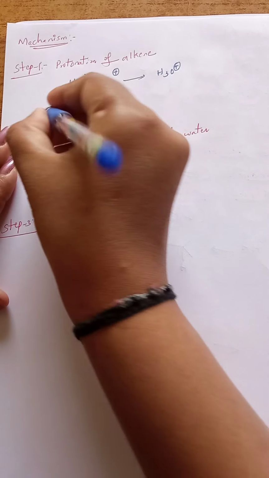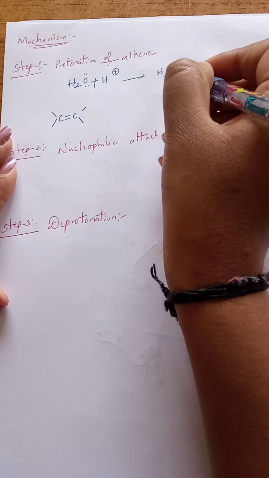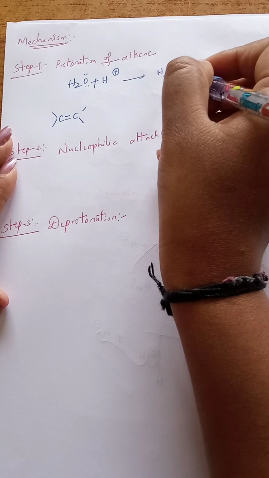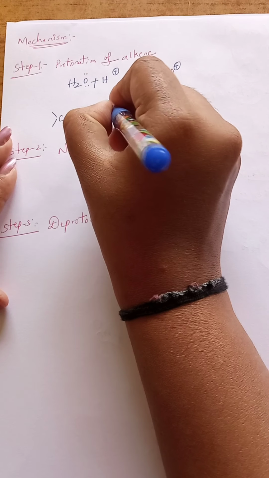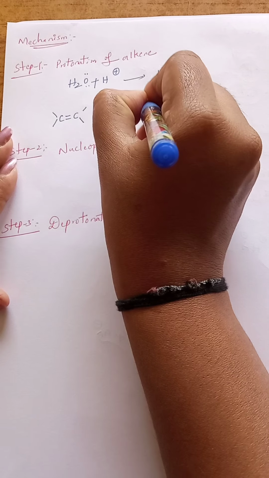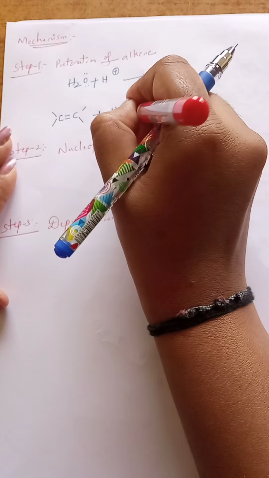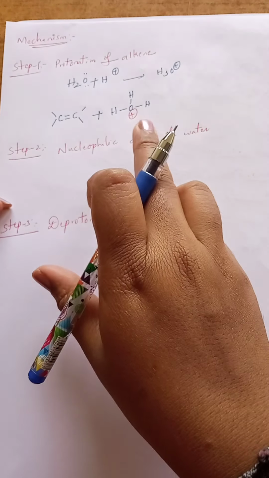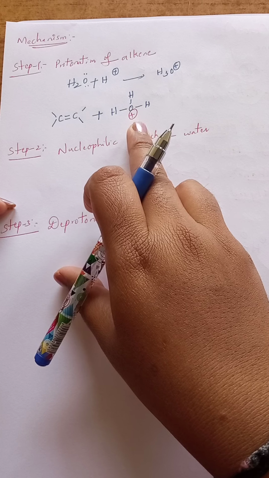Now here take the double bond, that is the alkene. Now we want to add this protonated water to this. So H3O plus, I am writing H, oxygen, H. Now oxygen is with positive charge, understand. H3O plus I have written separately like this. Here it contains a positive charge.